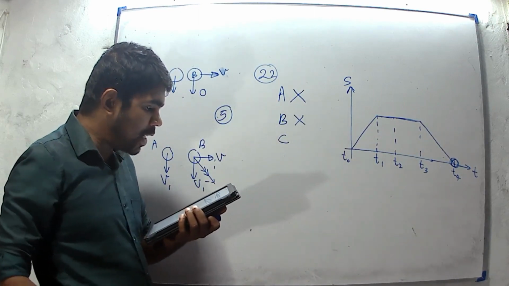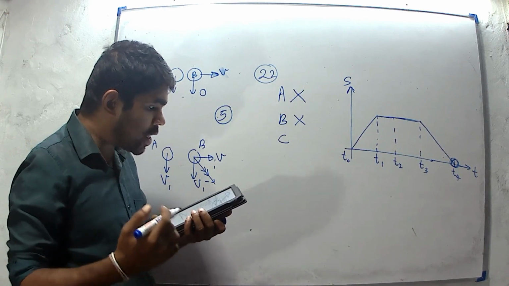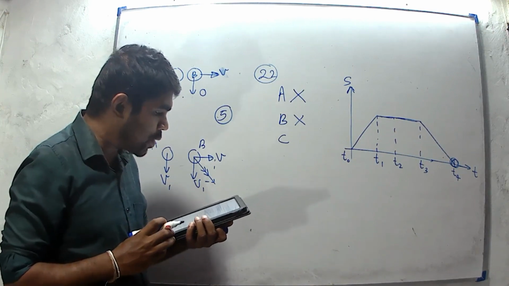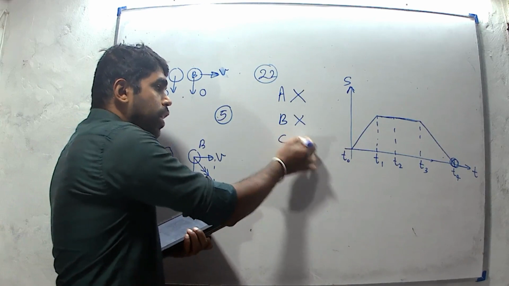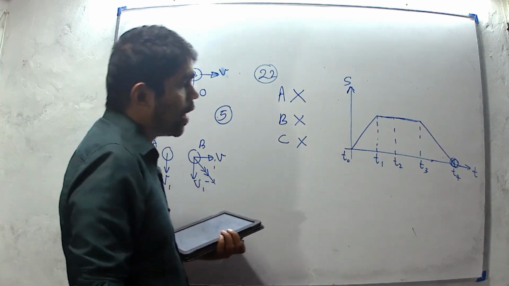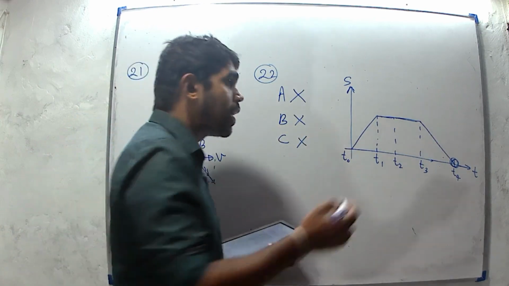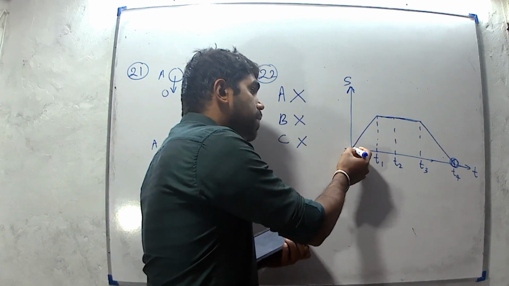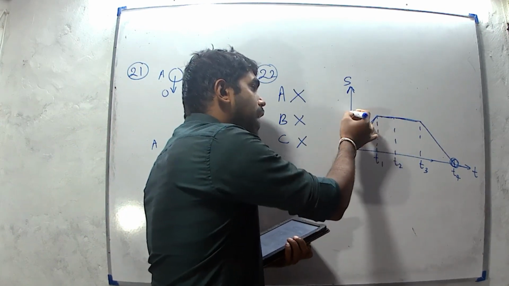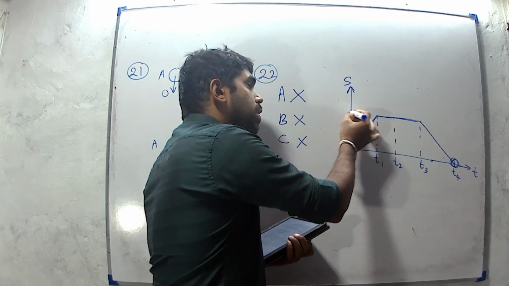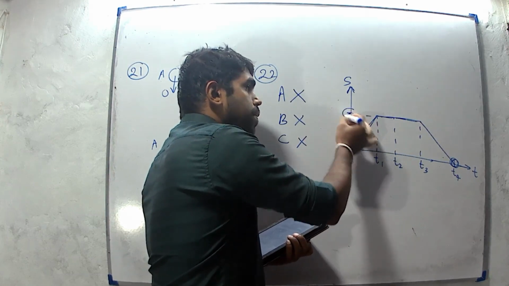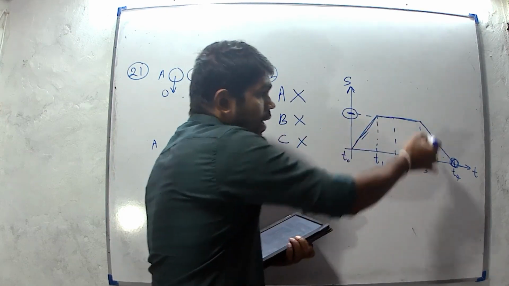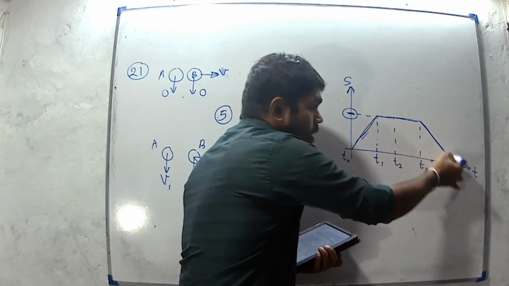Then statement C. During the time period T0 to T4, the total distance traveled by the particle is equal to the area under the ST curve. It is also incorrect. We know that the total distance traveled by the particle is this distance. We can get the value of the y-axis for this part, and we have to add this distance.